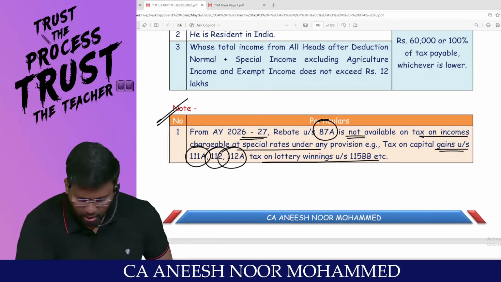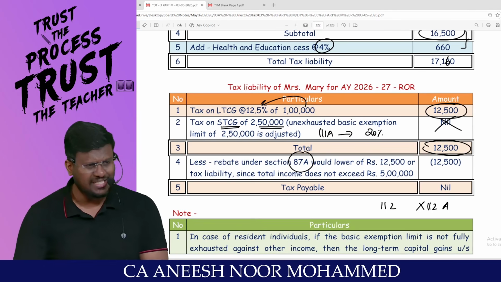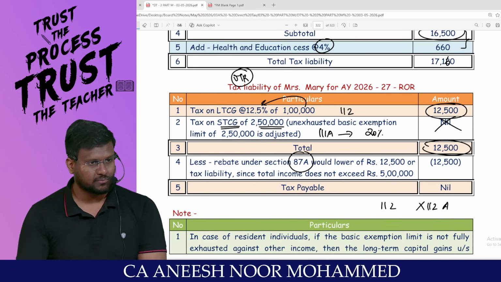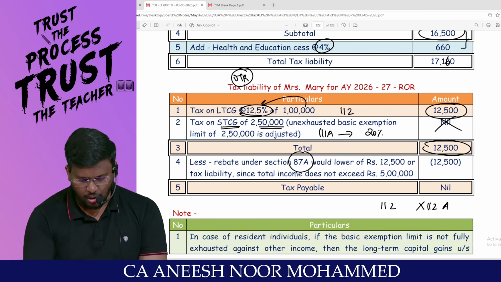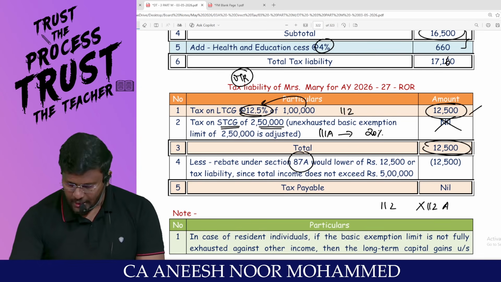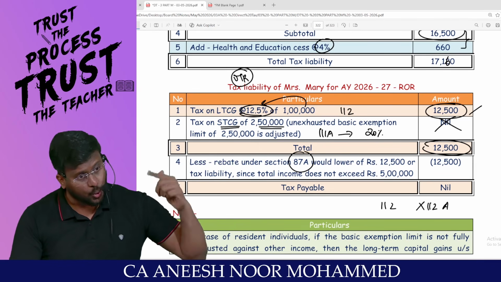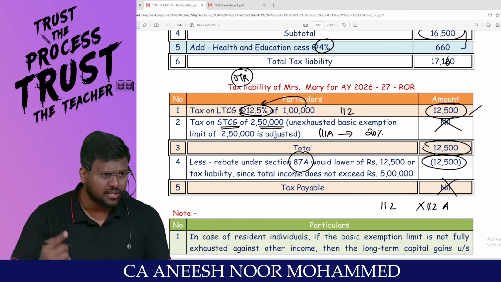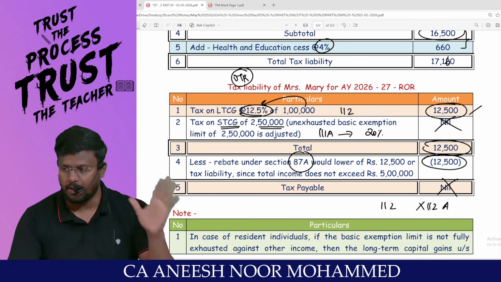Now, based on this, if you see the question, my dear lovable students, look here. What tax regime are you traveling now? Optional tax regime. Sir, this is 112, correct? 1 lakh into 12.5% is long-term capital gain under 112, so this 12,500 is against 112 under optional tax regime. 87A is allowed. That's why I'm claiming 12,500. But the same thing under the default tax regime, 87A is not available as per the amendment. It's a very important amendment, my dear lovable students.